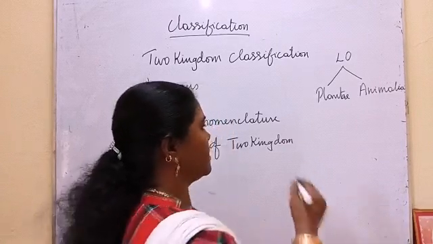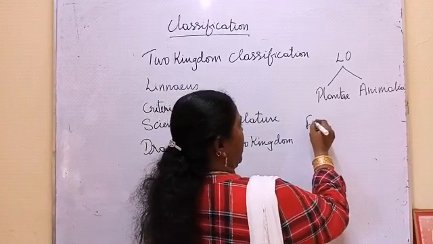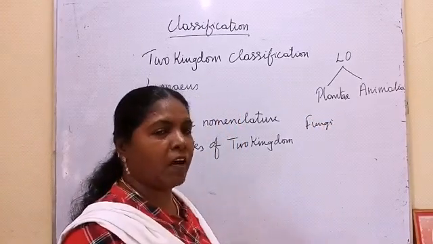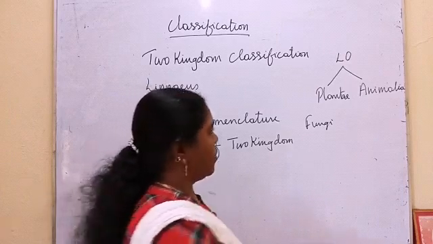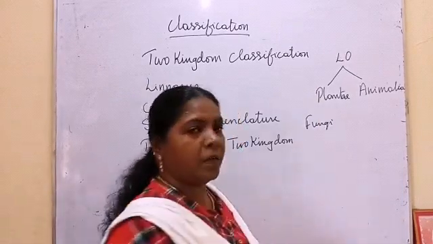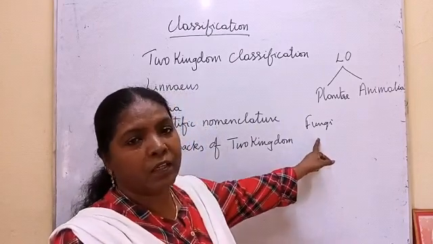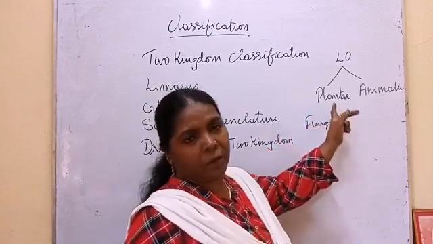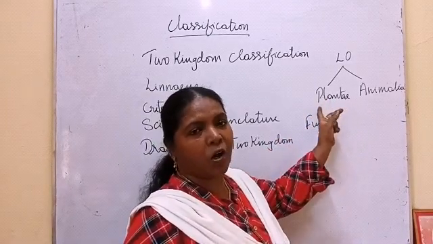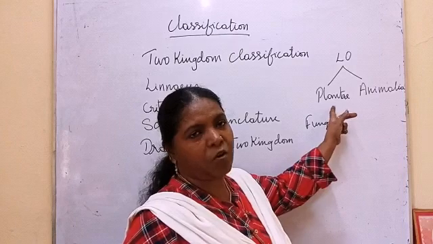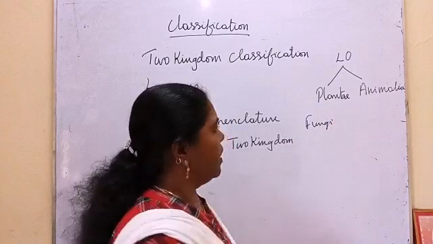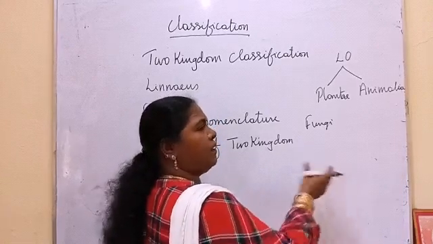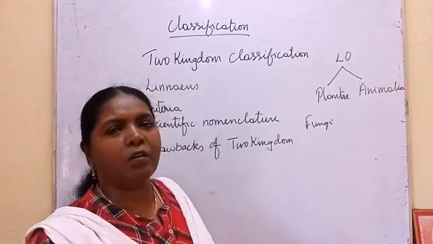See, plants have a cell wall. If you take fungi, the fungal cell has a cell wall, so it is kept under Plantae. But fungi do not have chlorophyll, they cannot prepare their own food. So how can we keep them in the plant kingdom? Because in the plant kingdom, all are autotrophs, organisms which can prepare their own food. Then if you take bacteria and Chlamydomonas, bacteria also have a cell wall.